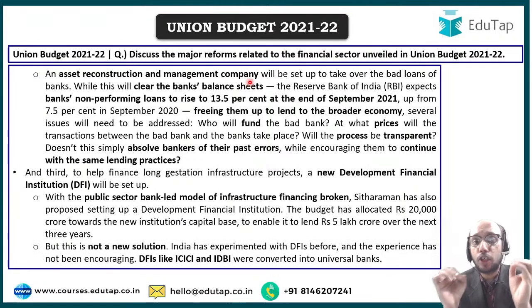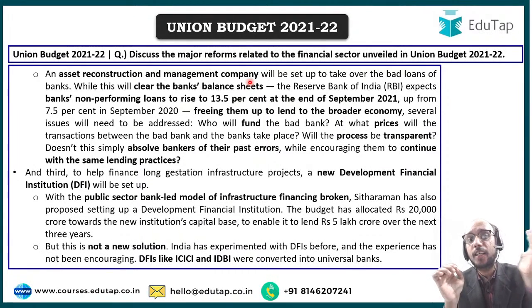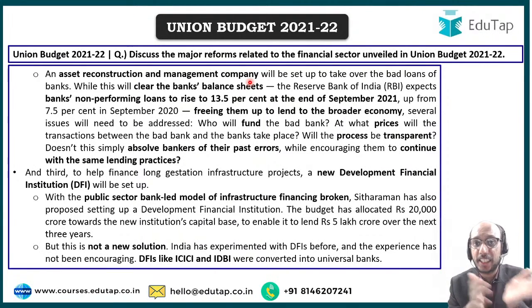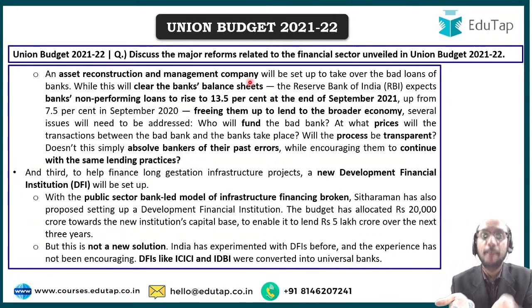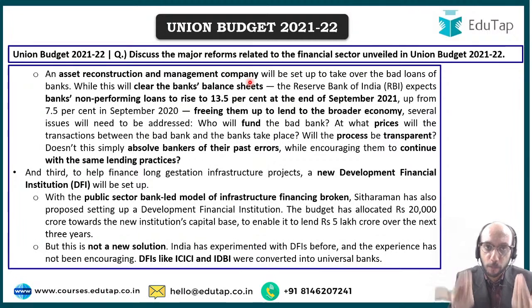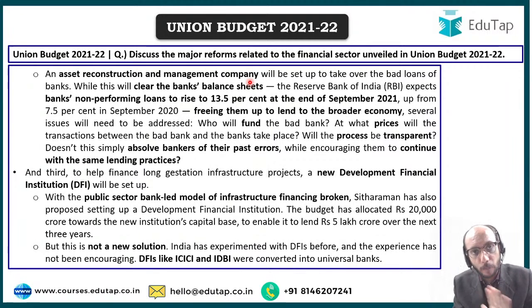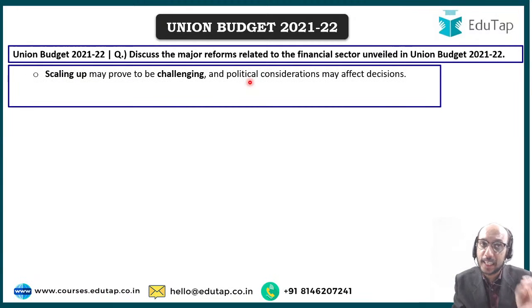But if you look at the economic history of India, earlier too we have established dedicated institutions for infrastructure financing, such as your ICICI and IDBI. Unfortunately, that did not work. Eventually, these institutions were converted into universal banks so that we could salvage some value, so that we could help these institutions grow and become profitable. IDBI is still not profitable. ICICI is doing well for itself so far. Scaling up this development finance institution is going to be challenging.